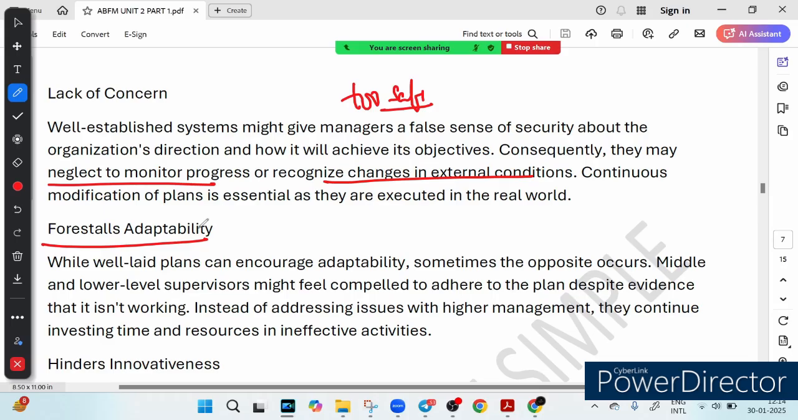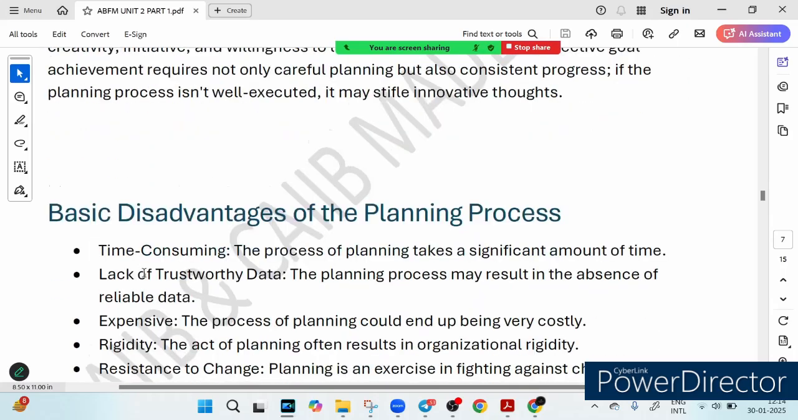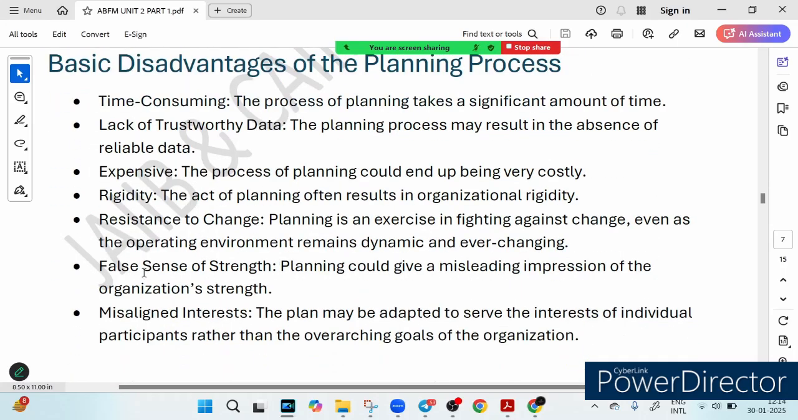I hope you got this concept locked in your mind. Now, what are the basic disadvantages of the planning process? You can see it is time consuming. Imagine planning every second of your vacation, where to eat, where to rest, and how many photos to take. Sounds exhausting, right? In business too, planning eats up a lot of time, leaving less time for action.